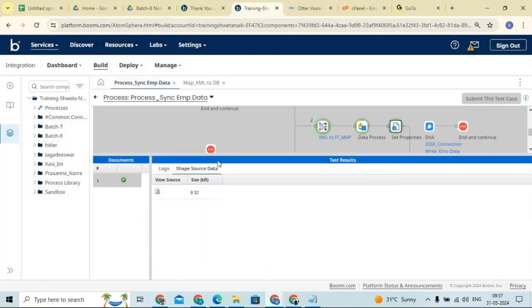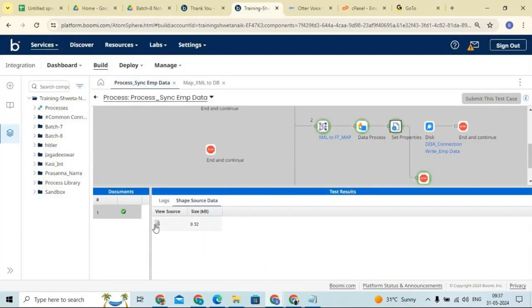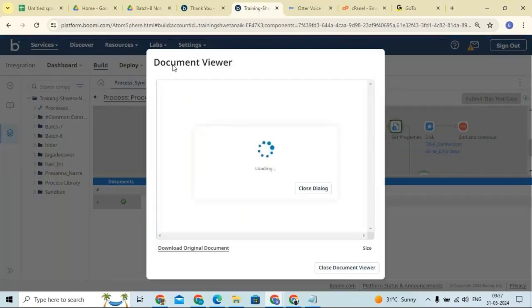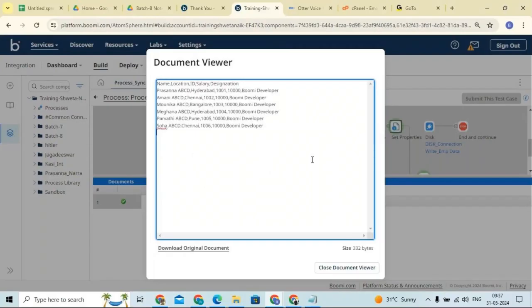Now click on this data. See here, it is combining. Before the data process shape, you can see we are getting multiple records, 1, 2, 3, 4, 5. After the data process shape, if you click on the set properties shape, you can see the data is combined into a single document. The records which we are getting are combined into a single document.